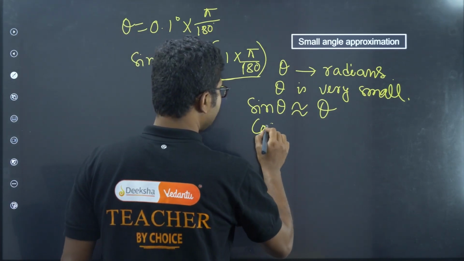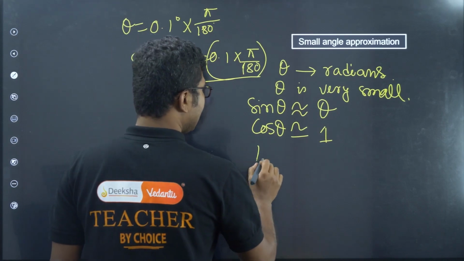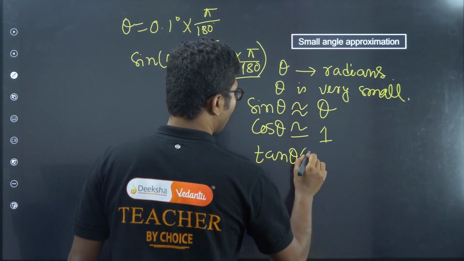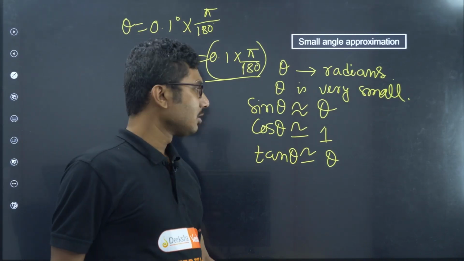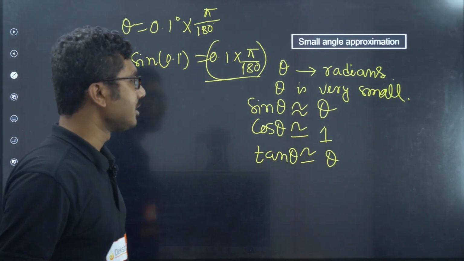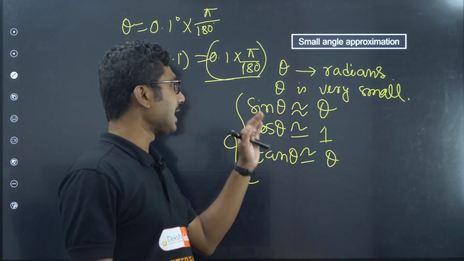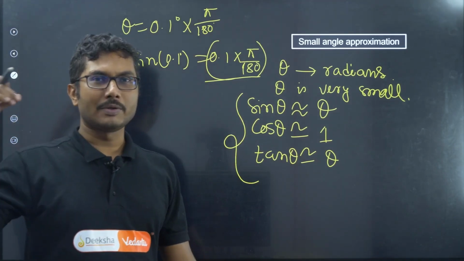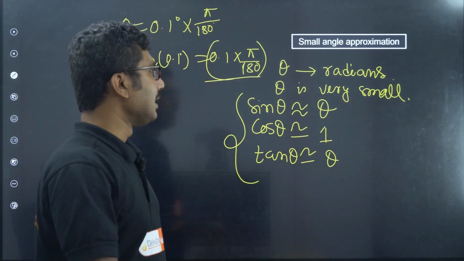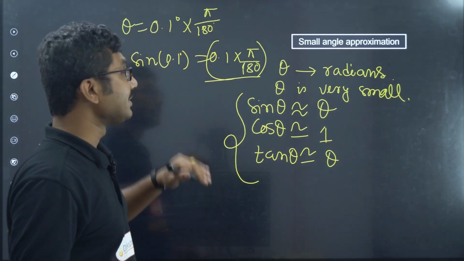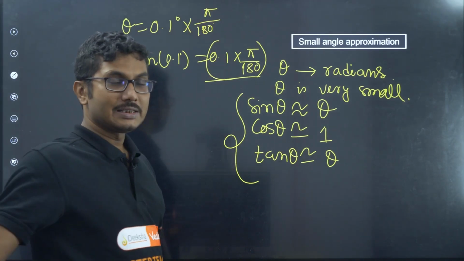Again cos theta will almost be equal to 1 and tan theta will almost be equal to theta, right. Tan is sin by cos, so basically theta by 1, so theta. So these are the three very important small angle approximations that we use from time to time, maybe to understand theory, to solve some theoretical problem, or while solving numerical problems where the theta value is given very small in degrees, but you have to convert that first into radians, then only you can use it.